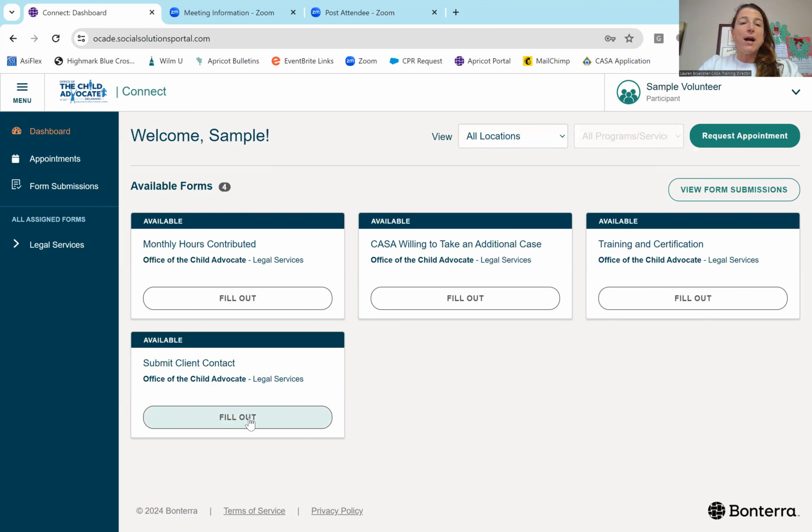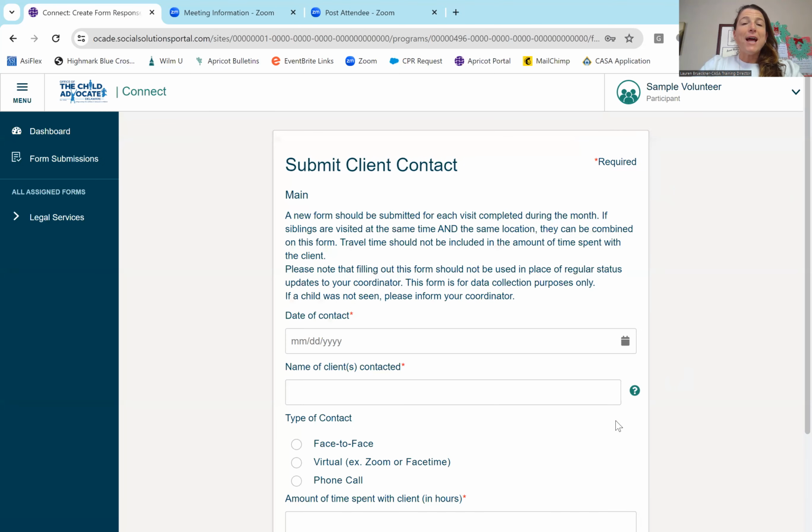Next is our client contact. So I want you to think back to the pizza pie of the monthly hours form. So our client contact is one slice of that pizza pie. All right. So our monthly hours will include the time spent with our client. It could include the time driving to visit our client. It could include time texting or emailing or FaceTiming with your client. Now we just want to pull out that piece.